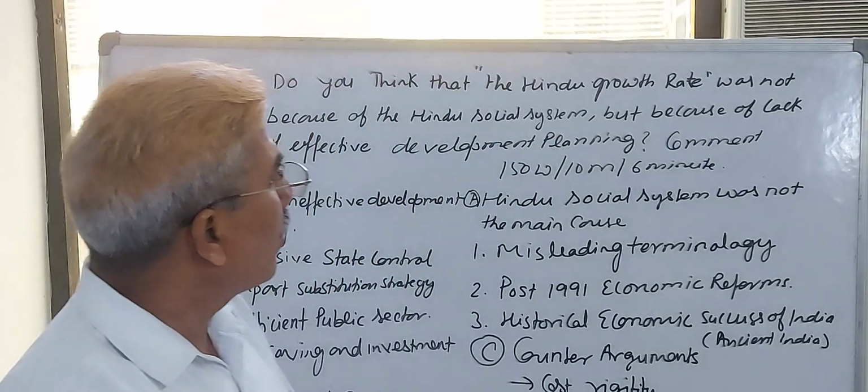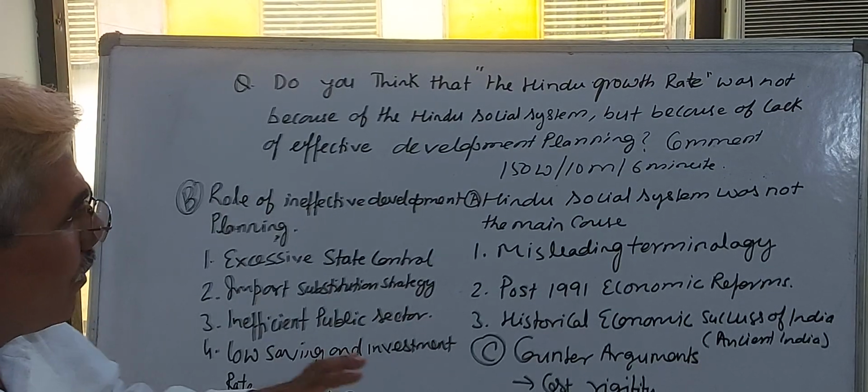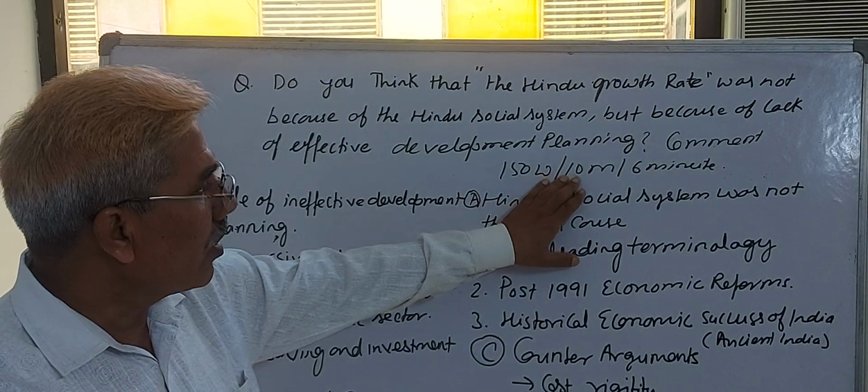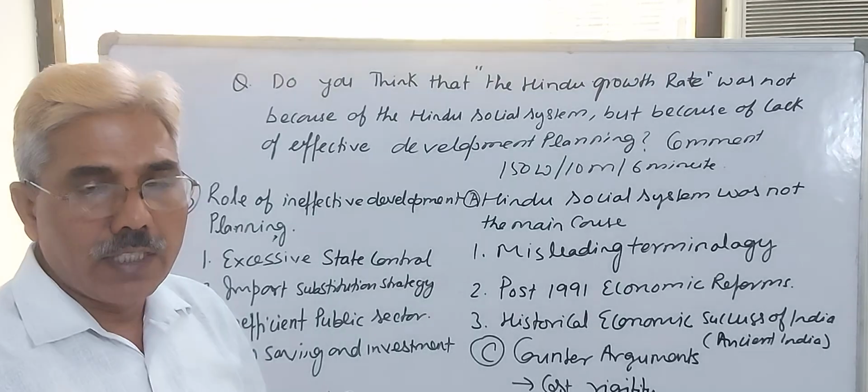That's why I have developed a question for you, which may be asked in 150 words, a 10 marks question, to be written within 6 minutes.